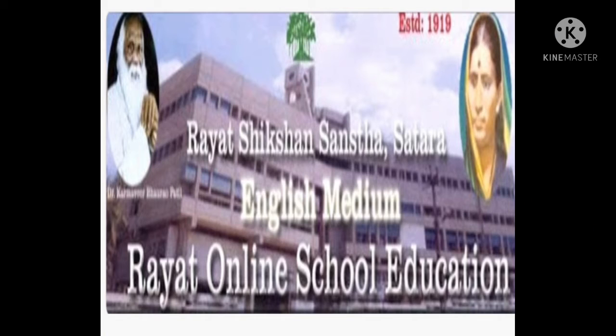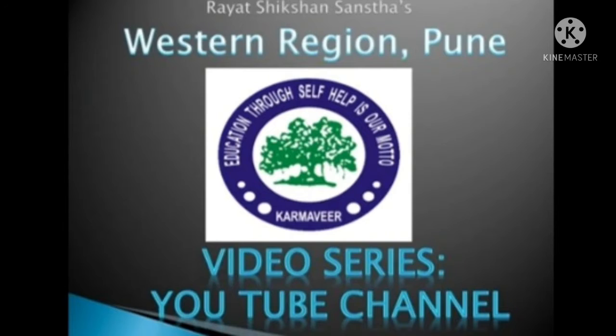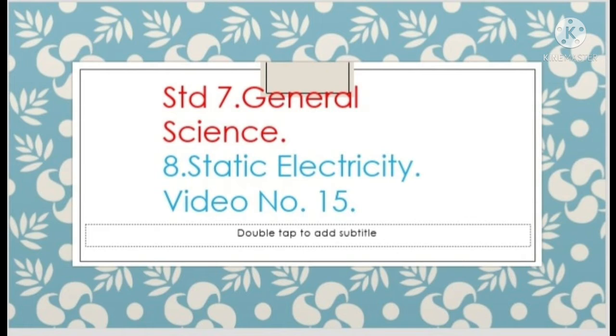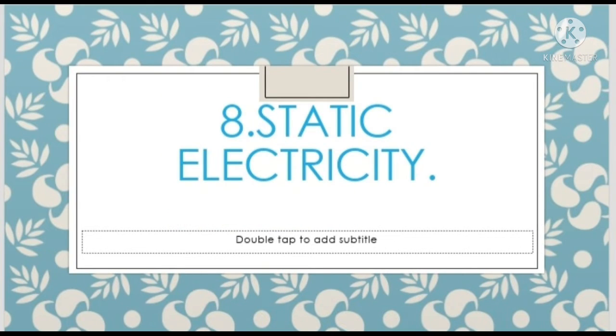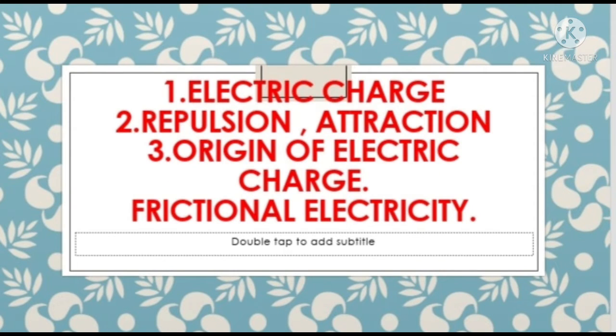Welcome to Rayat Shikshan Sanstha's Western Region English Medium School, Standard 7, Subject General Science, Lesson number 8 Static Electricity, and video number 15. In this video, we discuss what is meant by electric charge, some activities to detect electric charge of a substance, what is meant by repulsion and attraction, and what is meant by frictional electricity.